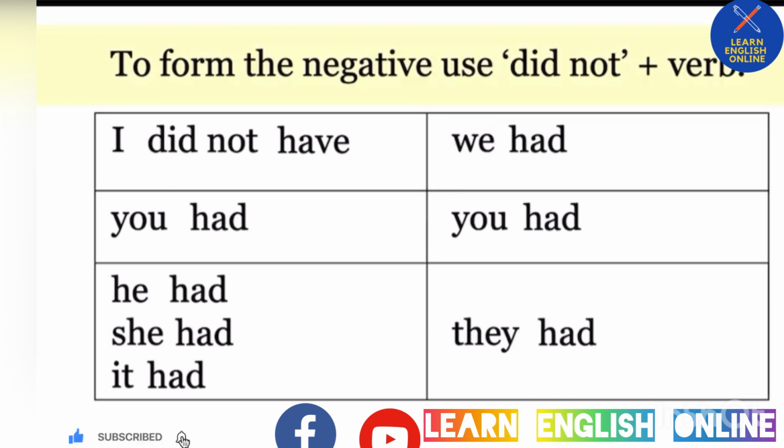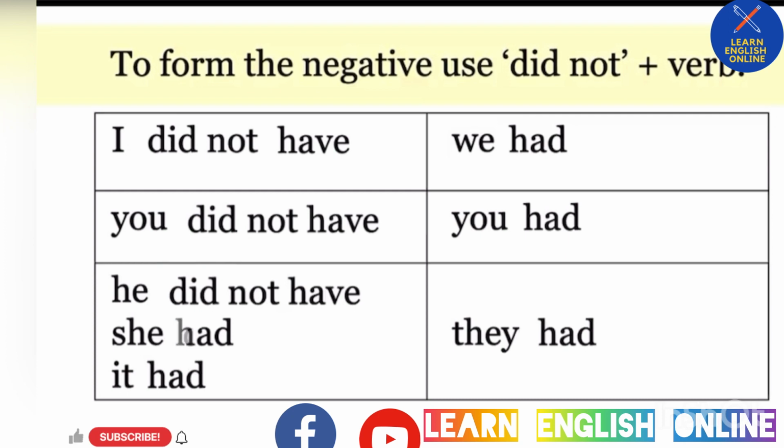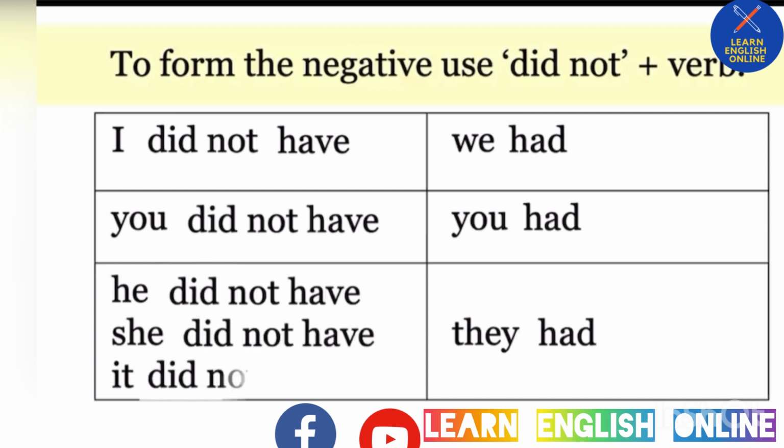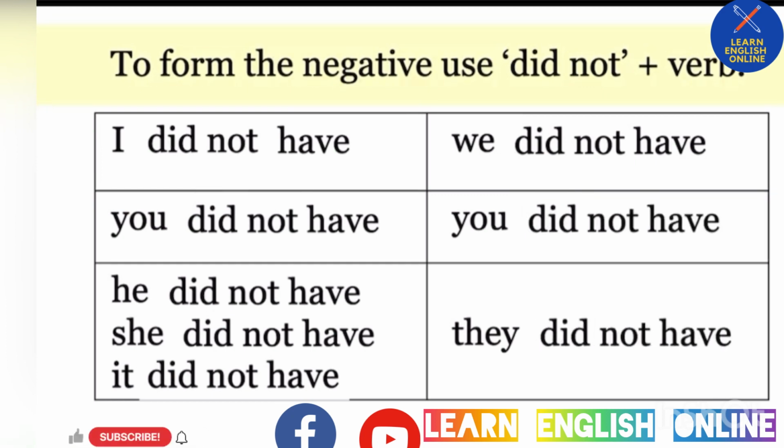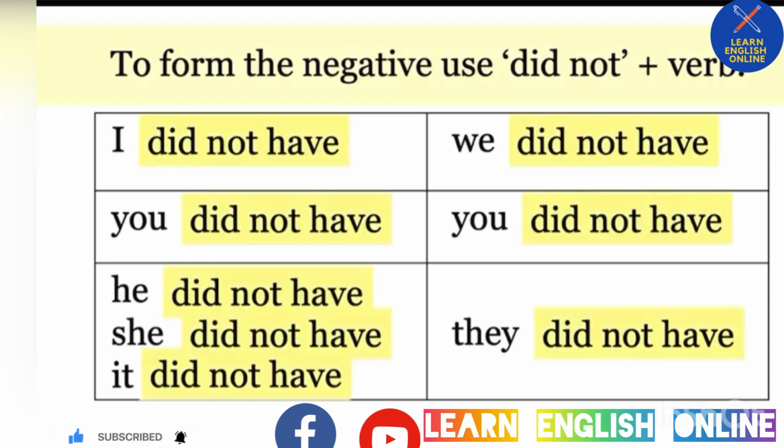I did not have. You did not have. He did not have. She did not have. It did not have. We did not have. You did not have. And they did not have. As you can see, there is only one form. But we can make a contraction.